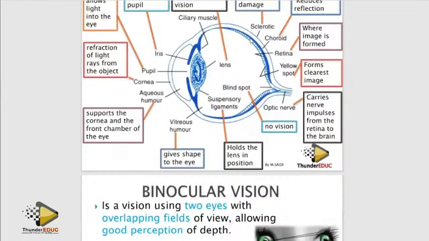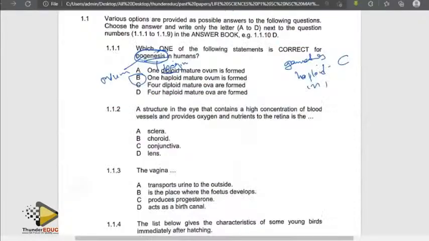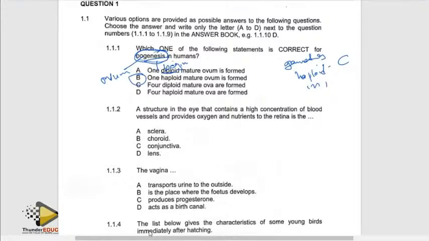Among its functions is to have blood vessels which provide oxygen and nutrients to the retina, so that the retina can function properly. So the answer is B, the choroid.